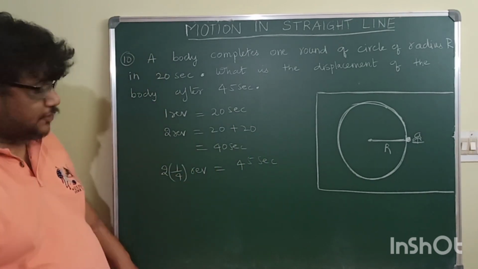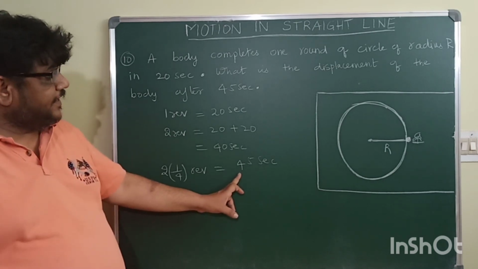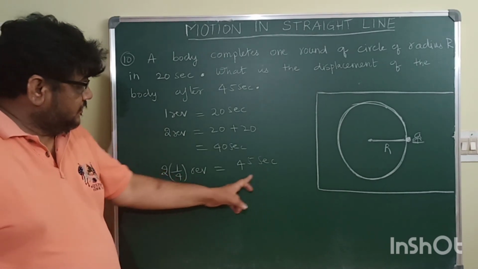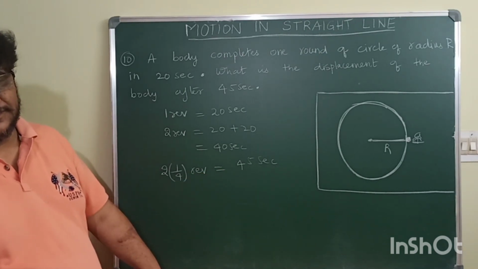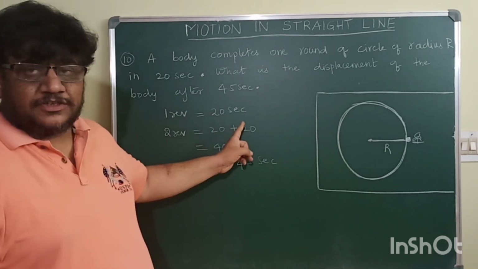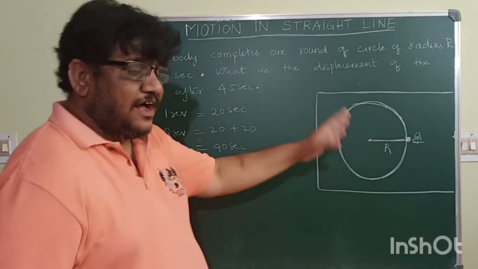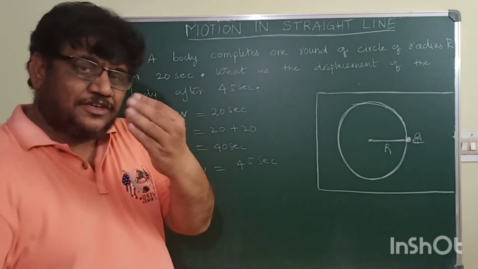If you understand this point, you will get the answer. Now, for one revolution, 20 seconds. For half revolution, 10 seconds. For 1/4 revolution, 5 seconds.